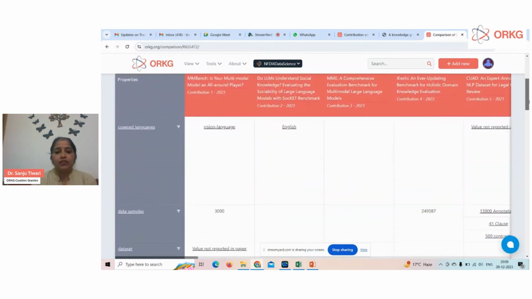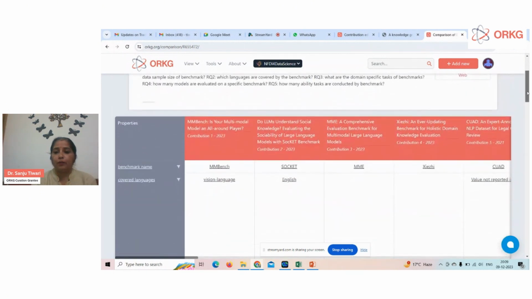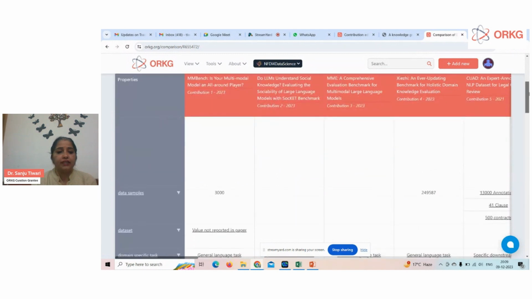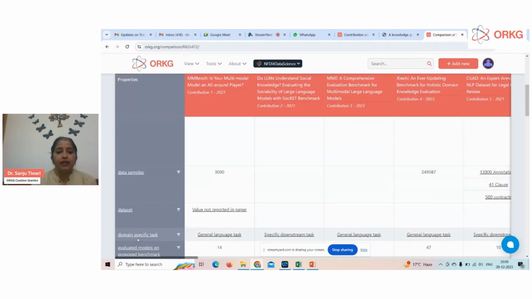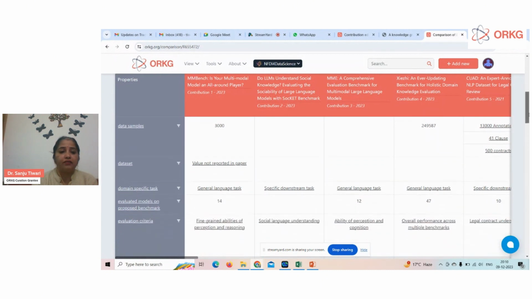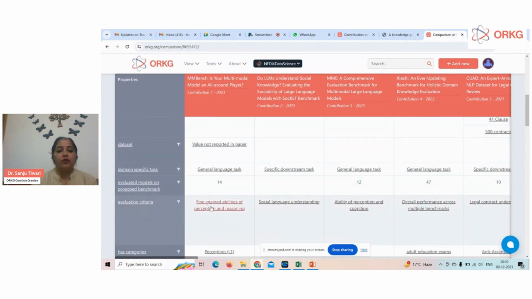Here you can see the comparisons and the properties that are covered. For example, in this paper, this is the article, and this benchmark has covered 3000 data samples. There is a general language task, and the number of models evaluated is 14. The evaluation criteria are different for other articles.